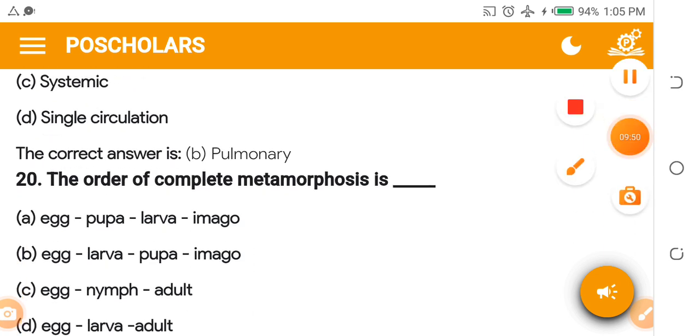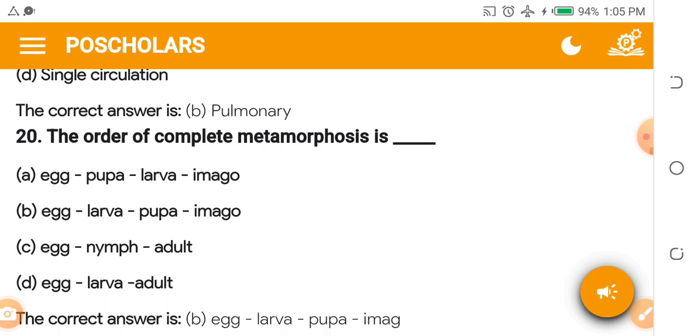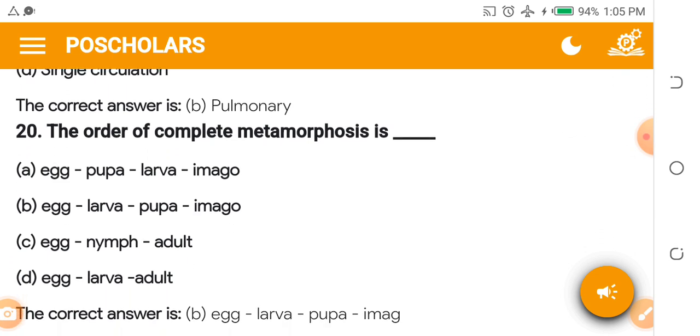Question 20. The order of complete metamorphosis is dash. A. Egg, pupa, larva, imago. B. Egg, larva, pupa, imago. C. Egg, nymph, adult. D. Egg, larva, adult. The correct sequence is egg to larva to pupa to imago.